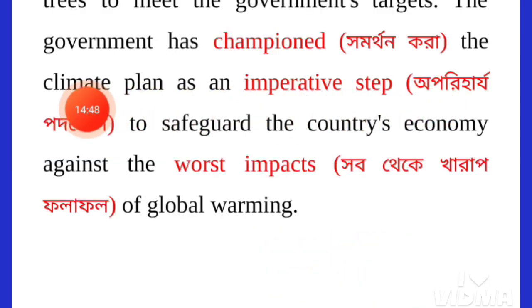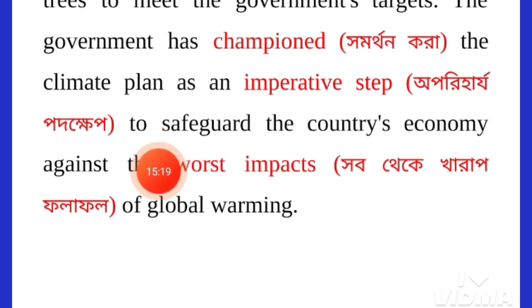The government has championed the climate plan as an imperative step to safeguard the country's economy against the worst impacts of global warming. The government has championed this plan. Champion means has supported. The government has supported the climate plan as an imperative step, means very important, very active and very effective step to safeguard the country's economy.